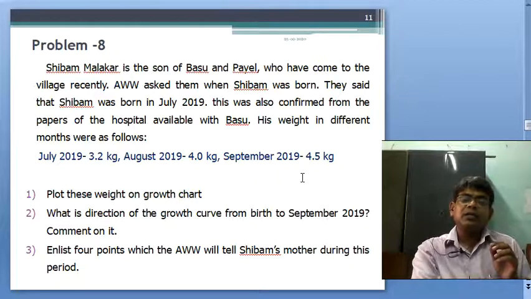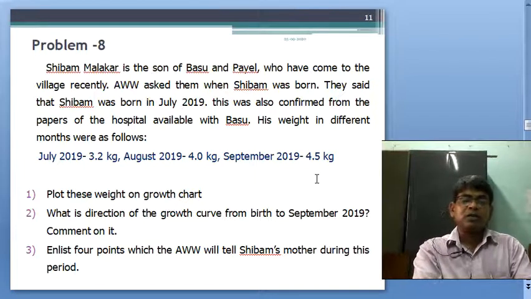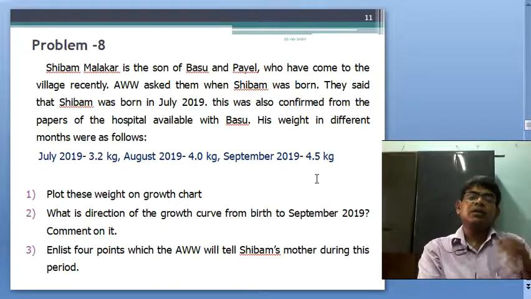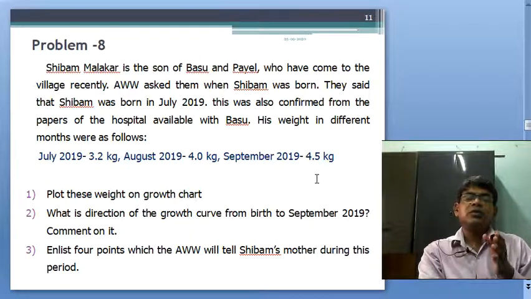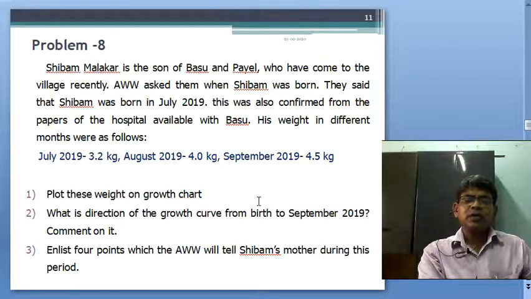And keep regular weighing, come regularly to the Anganwadi center, because the Anganwadi center will provide the extra meal for mother and child after 6 months.